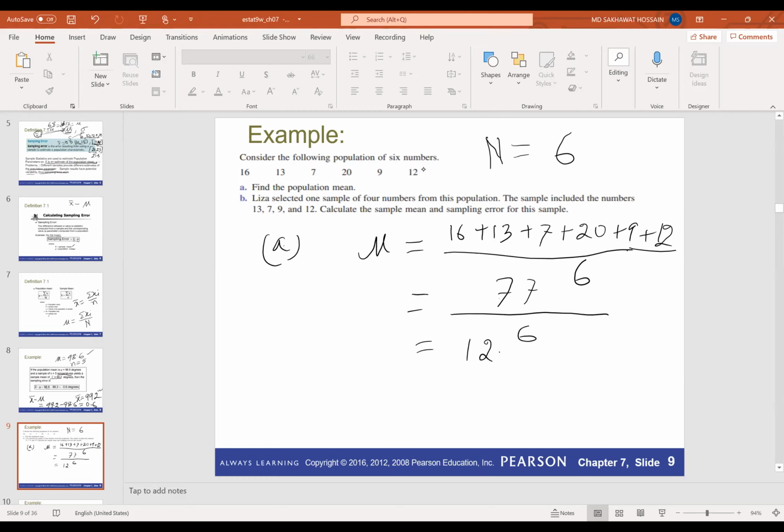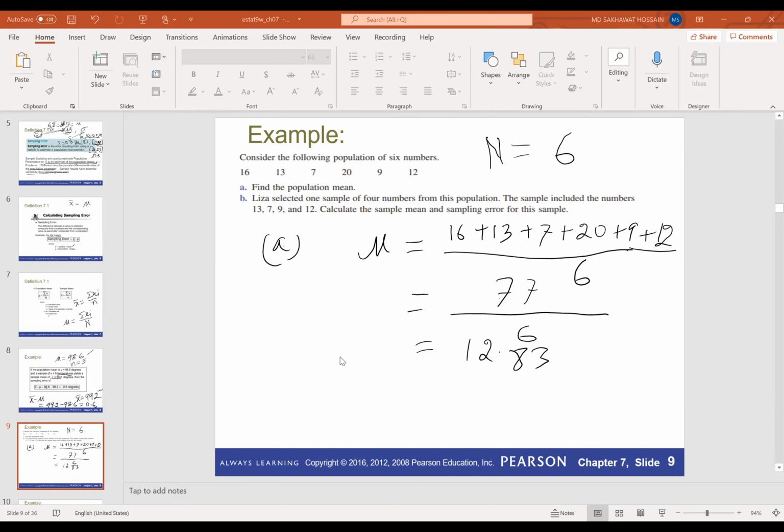If you use a calculator, then 77 divided by 6 will be 12.83. So the population mean is 12.83. Yeah, thank you. It is 12.83.